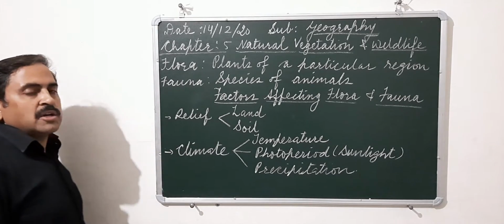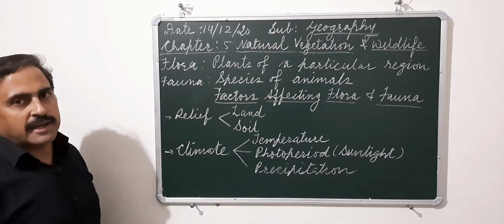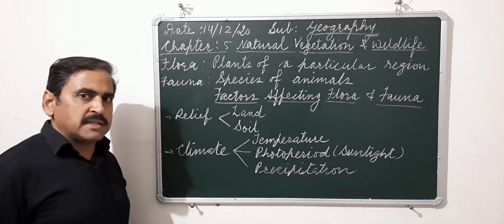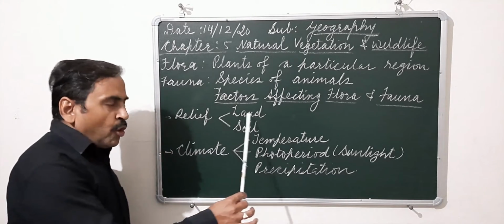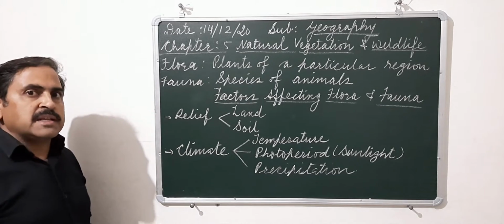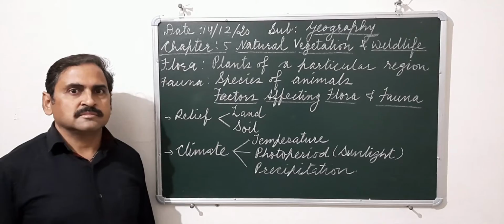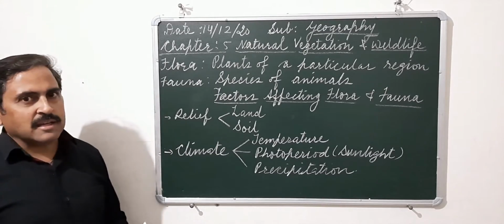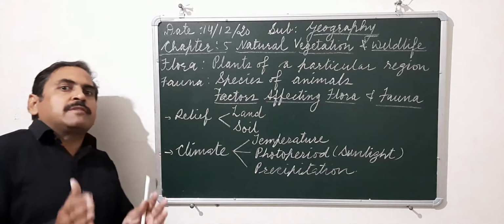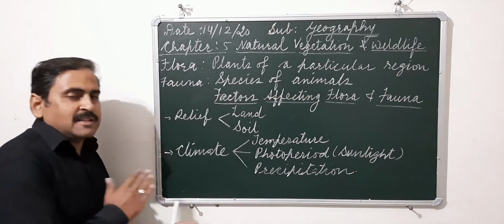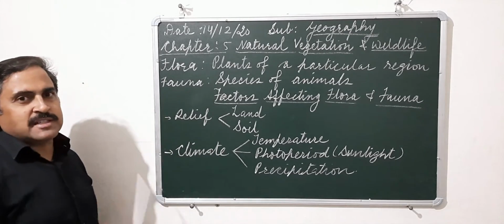Land here means the topography or physical features of land, like mountains, plateaus, plains, etc. If you observe carefully the vegetation in a mountainous area, if you visit Himachal Pradesh, the trees which you will find there will always be different from the trees found in our Rajasthan.